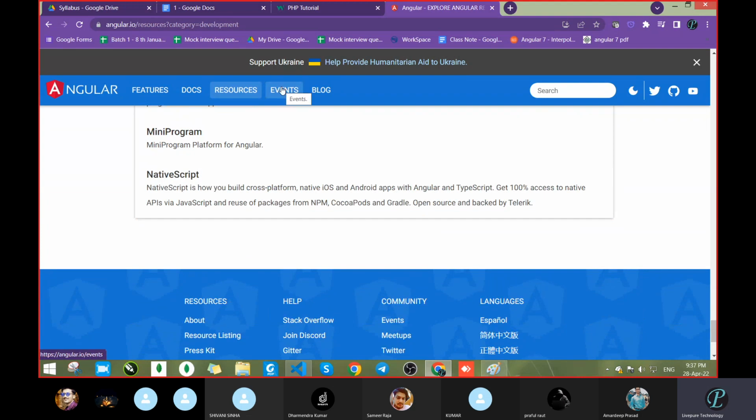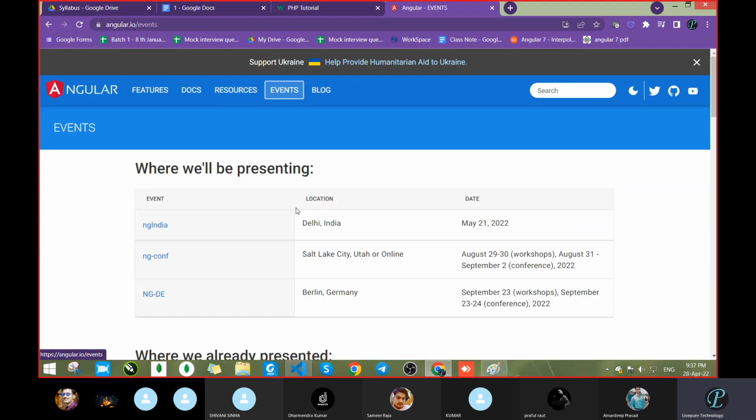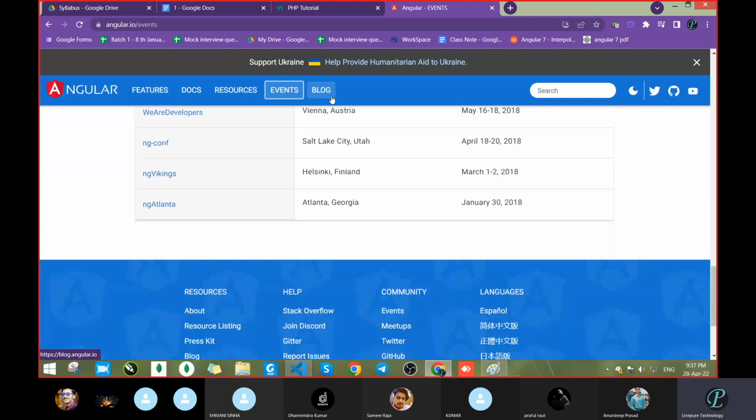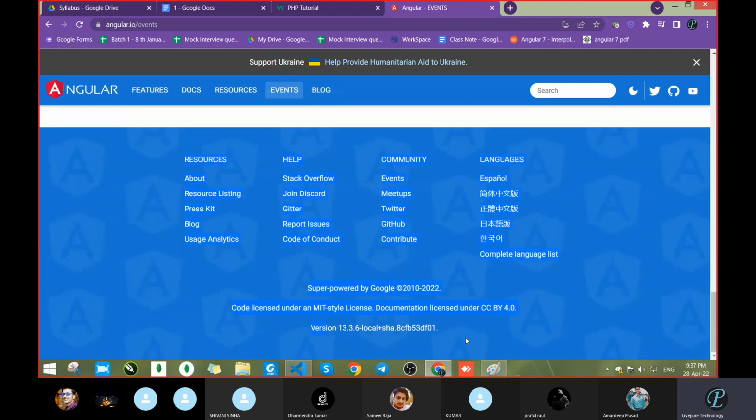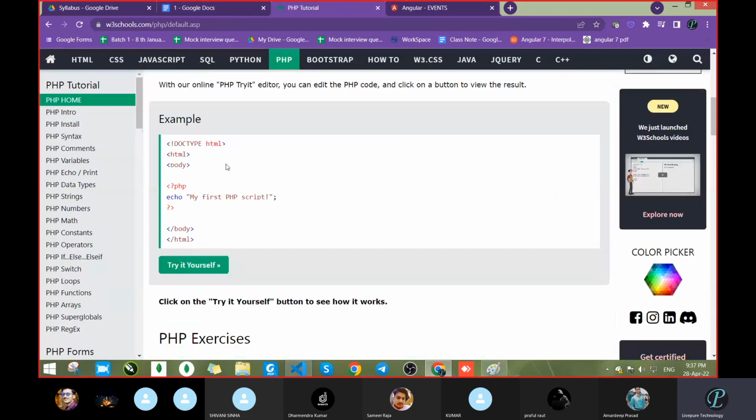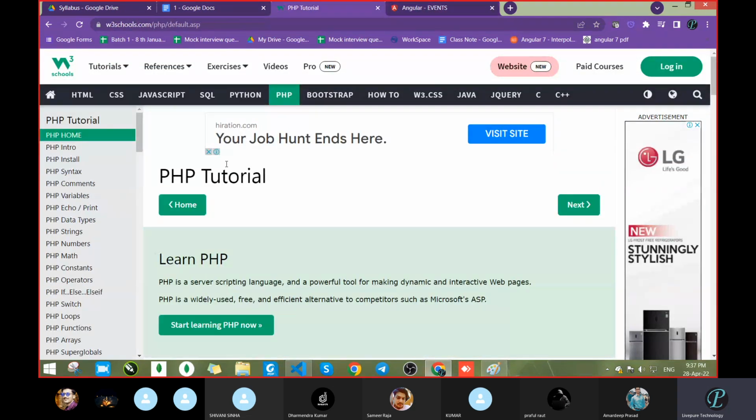So click that event. Now see, we can see there are no changes in this section, only the content changed, and the bottom is as usual the same. Got it? But in the case of PHP, what it will do, it will take the complete page, in the sense whatever is written, logo, icon, navigation bar, everything it will change. See that.